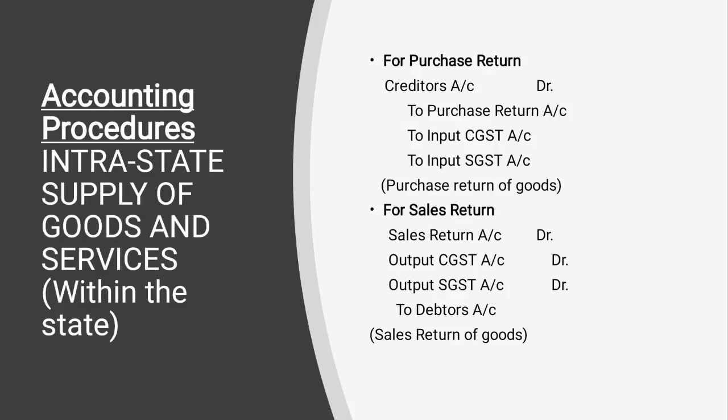But when the goods are returned, because they were not purchased for sale, they are returning back. So the input CGST will be written down and the input SGST will be written down. No output will be written down. It is called GST reversed. So the input you have to write down in case of returns.